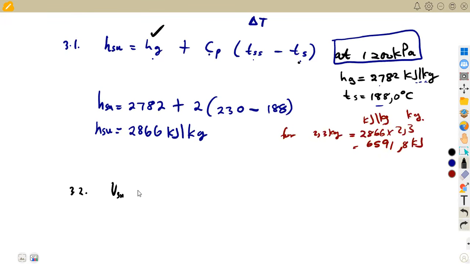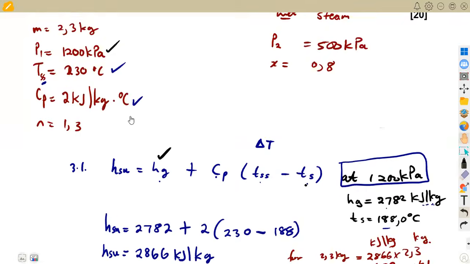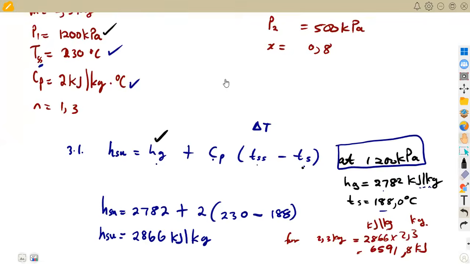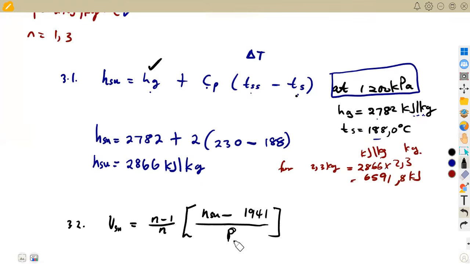All right, so this is equal to, from our formula, n minus 1 over n into h_sup minus 1941 over the pressure. So this is the pressure that is affecting our superheated steam, in this case P1. So that means we're going to have our volume in cubic meters per what? Per kilogram, if we are to calculate. All right, so that's it.